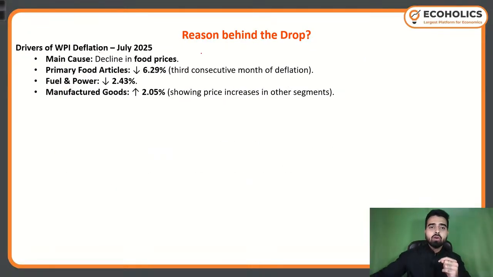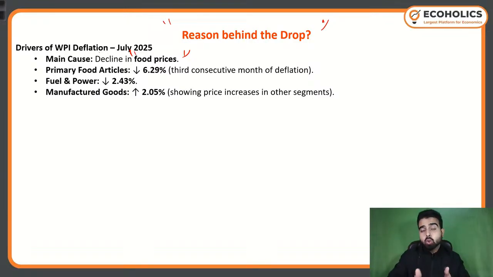Moving ahead, what was the reason behind the drop? The reason was the decline in food prices. If any unprecedented event is taking place, for example, COVID was an unprecedented event. So I would ask, where did it originate from? Everyone knows that it originated from China. Whenever an unprecedented situation happens, we must know the major cause.